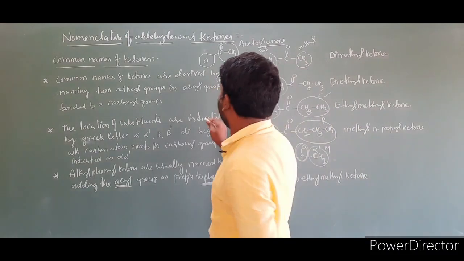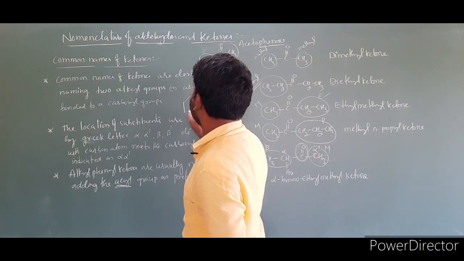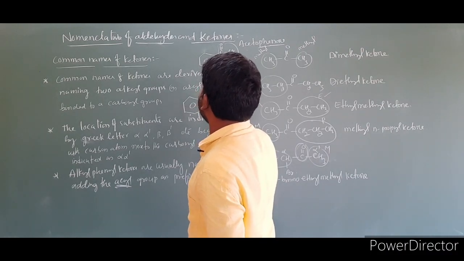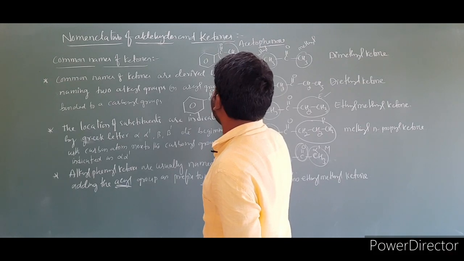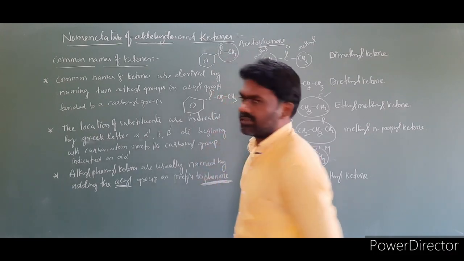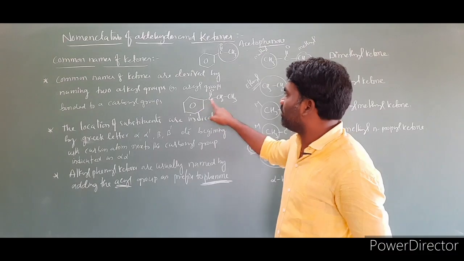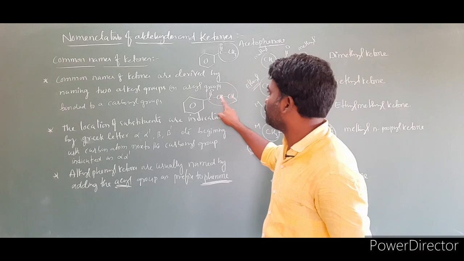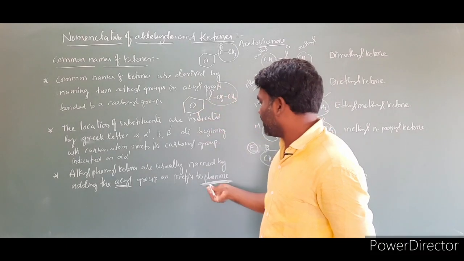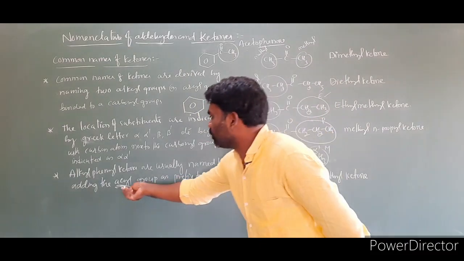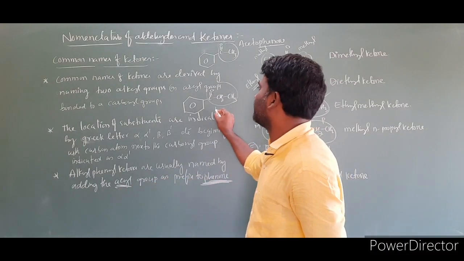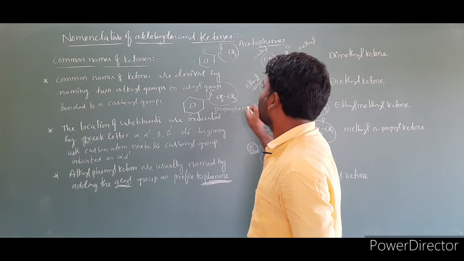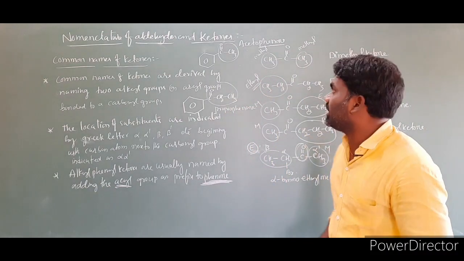Then I am taking one more example. Here I am writing C double bond O CH2 CH3. This is the acyl group. To this we have to add propio. This is 1, 2, 3 carbons. Propio, and we have to write phenone. This acyl group is prefixed to phenone. The name of this compound is propiophenone.